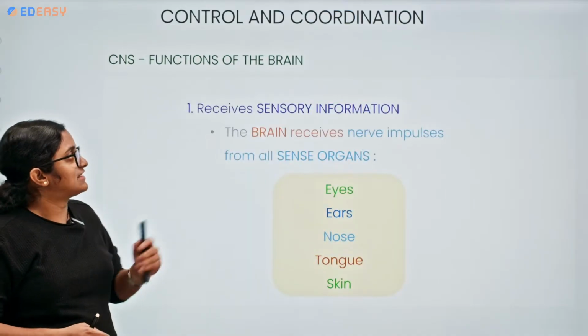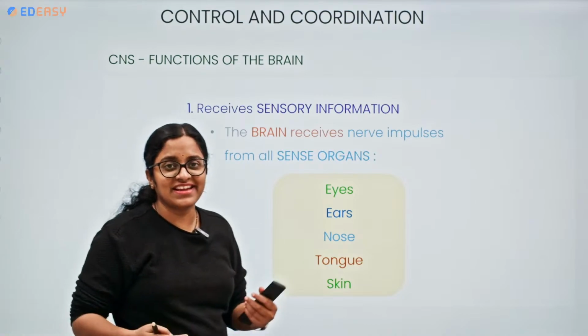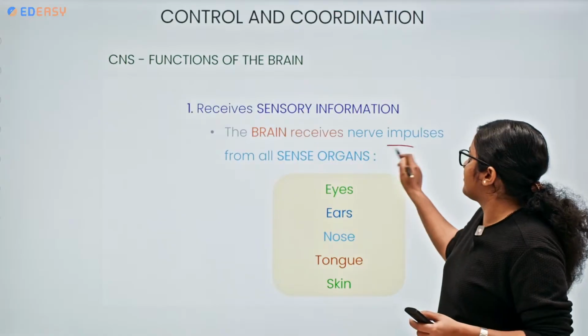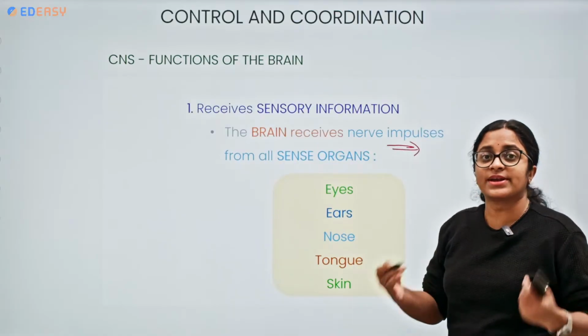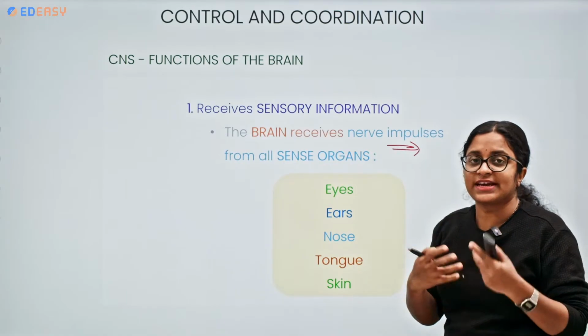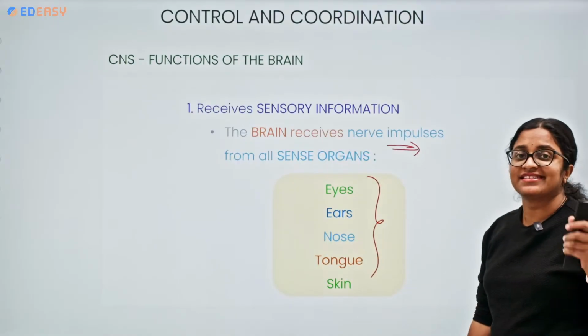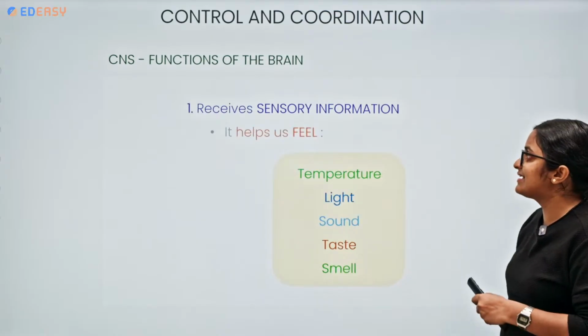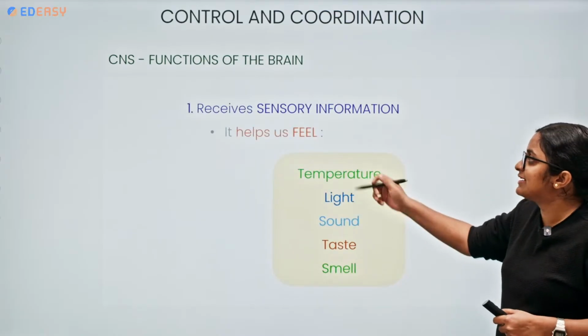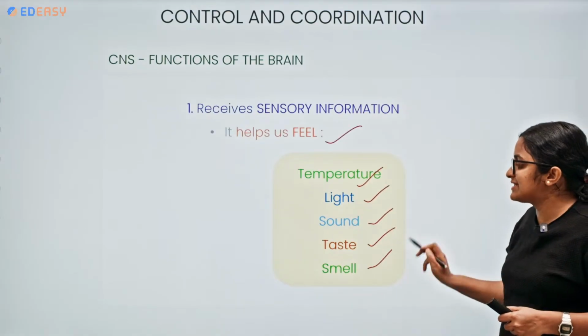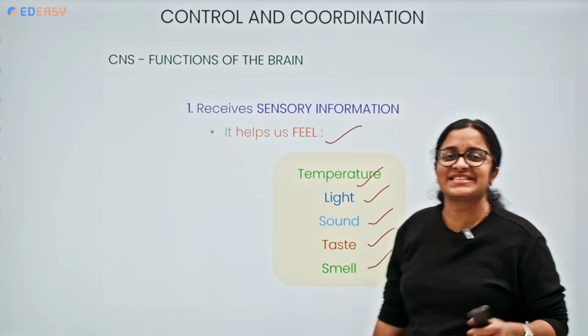So coming to the functions of the brain, what does the brain do? The brain is receiving sensory information. The brain is receiving nerve impulses from sense organs. What sense organs do we have? Eyes, ears, nose, tongue, and skin. From all the sense organs, through the receptors, there is a receiving of information. What does it help us with? It helps us to feel the temperature, light, sound, taste, and smell. All the sensations, in simple terms.